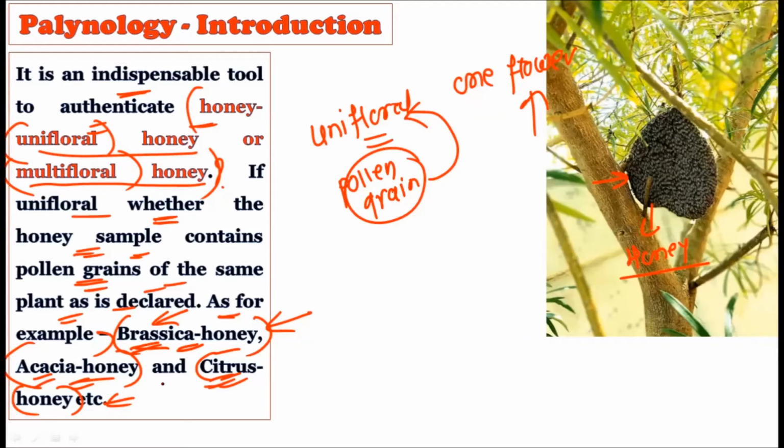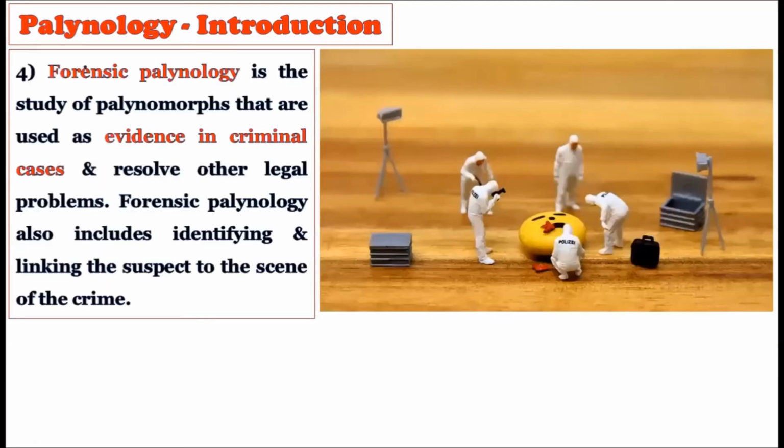Okay, but in the unifloral honey, you will come to know whether it is coming from brassica plants or acacia plants or citrus plants. Okay, now see, the next branch of palynology is forensic palynology, and as the name suggests, it deals with criminology, right?